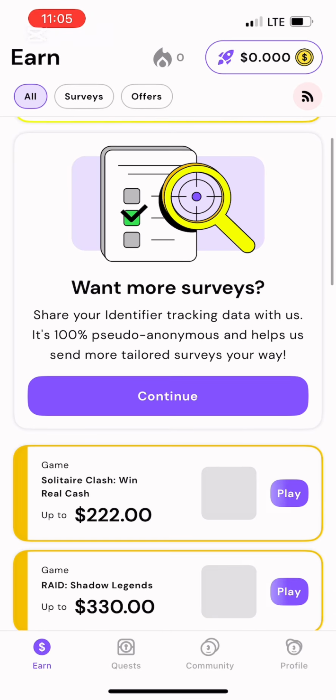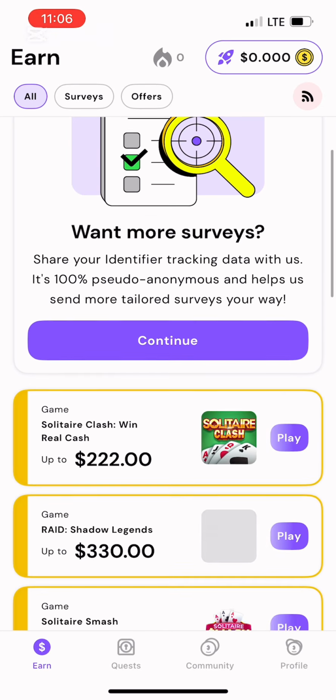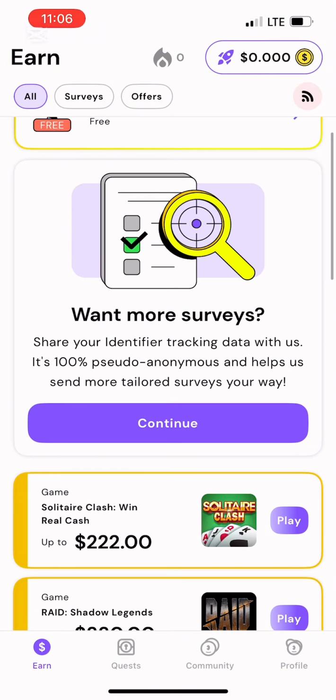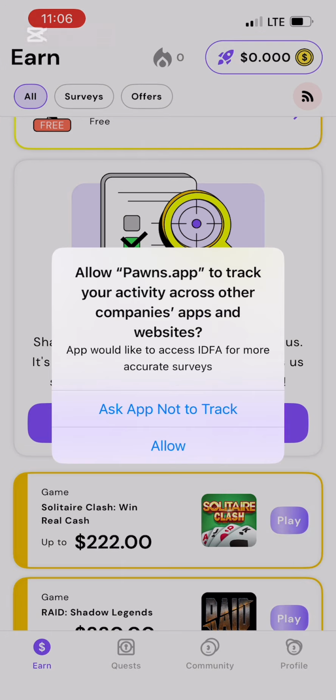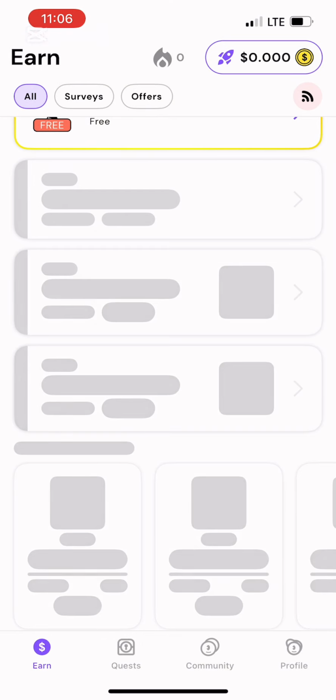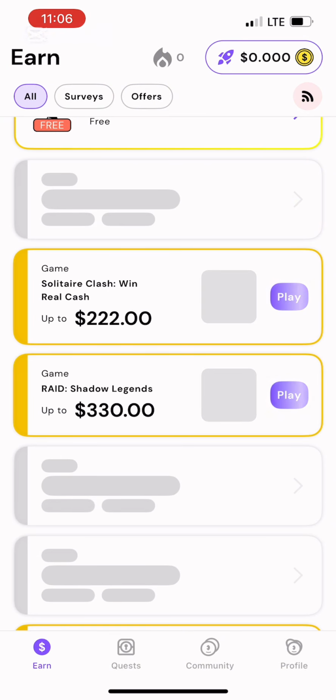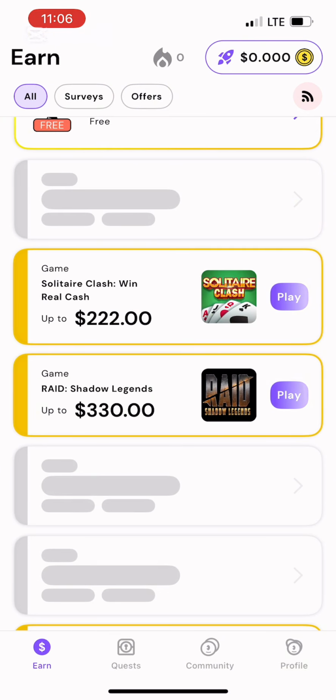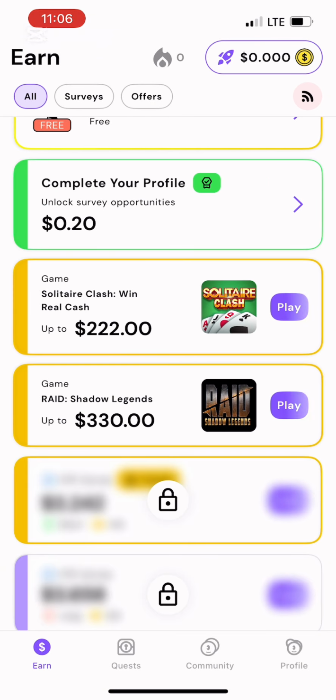So now let's come down to the surveys, right? They say want more surveys, share your identified tracking data with us. It's 100%. So just allow, right? So let's go further. Whatsoever they tell you to allow, just allow it, you understand? Don't worry yourself, right? You are using a residential proxy, okay? And your time zone, everything is set up, right?